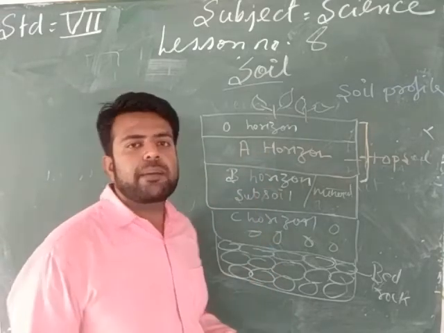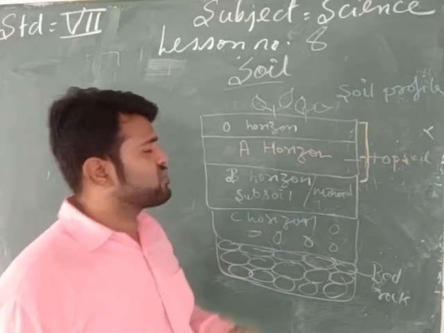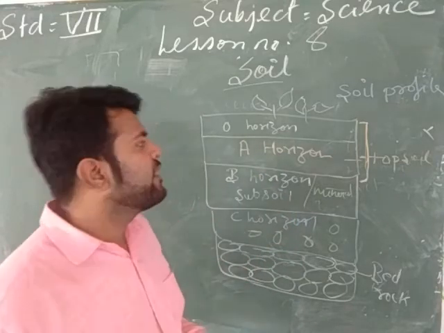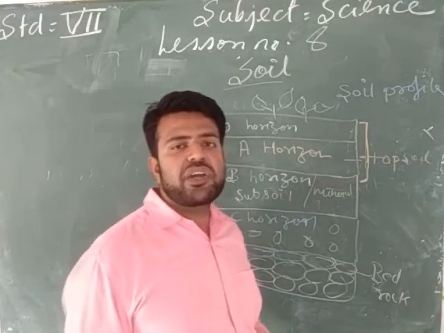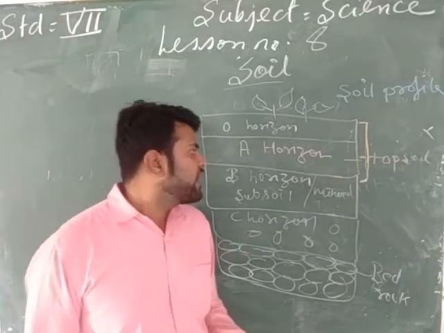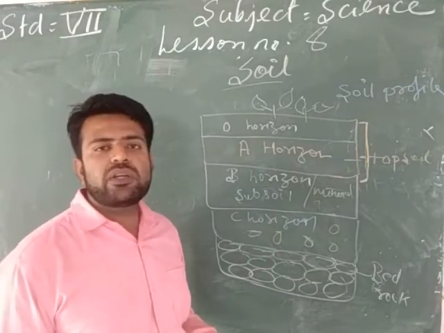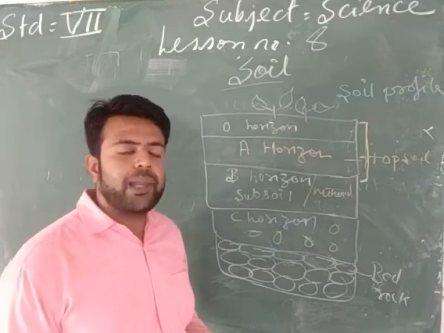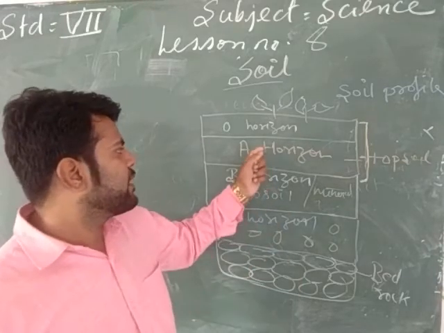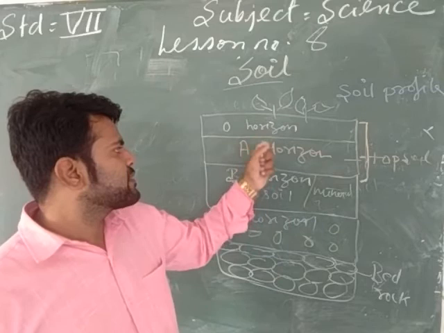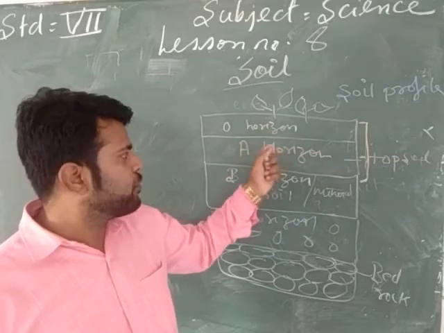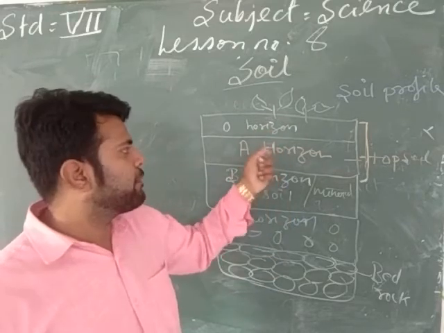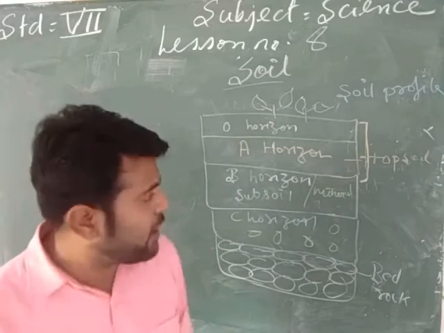O horizon is the first layer of the soil, which consists of humus, and the second layer is the A horizon. A horizon is the top layer of the soil, and this is rich in humus. This is porous and fit for plant growth.